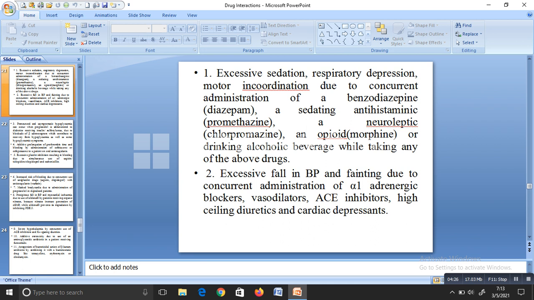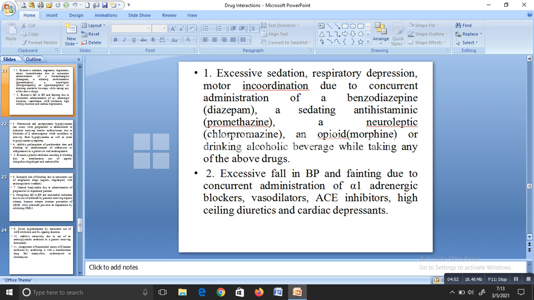First, we were talking about excess sedation, respiratory depression and motor incoordination. Which drugs will produce that? The sedating antihistamine, benzodiazepine, neuroleptic, opioid or any alcoholic beverages. Next, excess fall in BP and fainting because of administration of alpha 1 adrenergic blockers, vasodilators, ACE inhibitors, high ceiling diuretics and cardiac depressants.